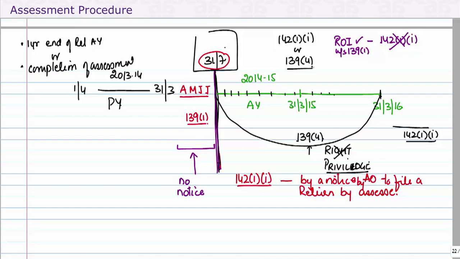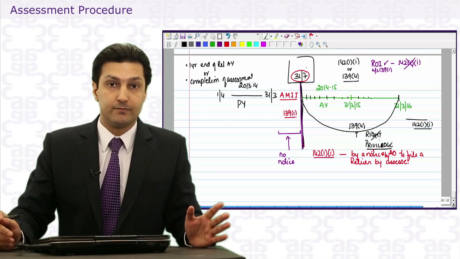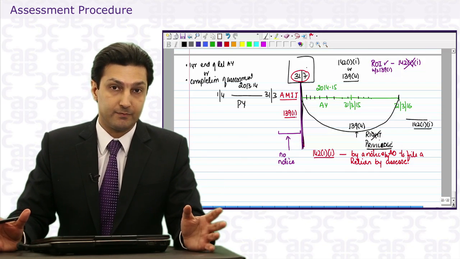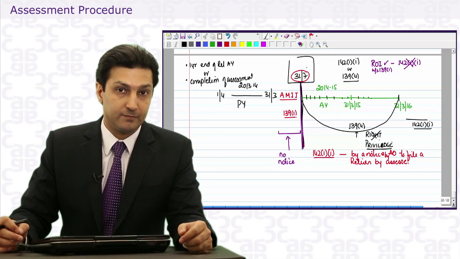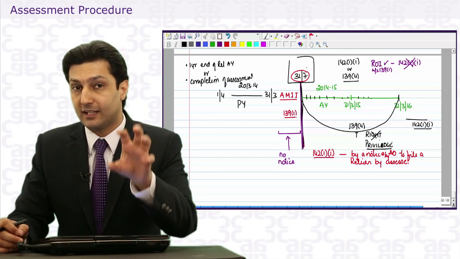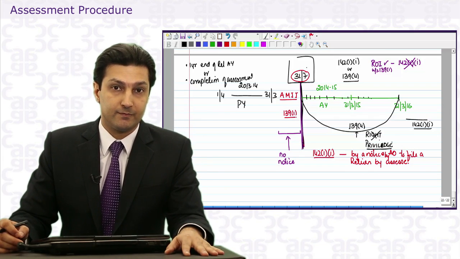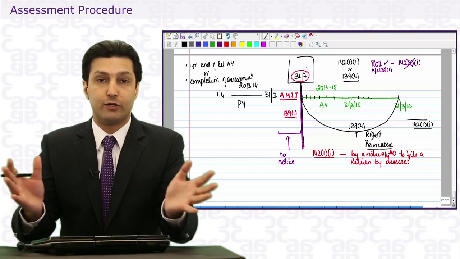Either there is no notice issued to you, so you get this time period. If you file a return, it's a valid return, it's a belated return. But if during this period you get a notice under 142.1.1, the notice will specify the time period within which you are required to file a return. So if you file a return within that time period, that's a return under 142.1.1.